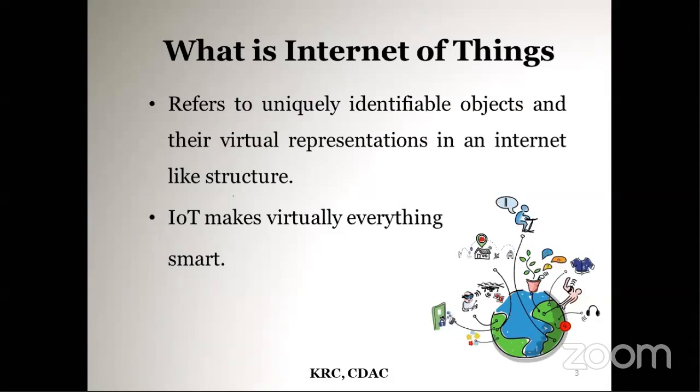Virtual representation means that we are connecting so many devices. So the actual definition is like this. It's a virtual representation of various objects in an internet-like structure, meaning that we are connecting everyday things to the internet so that they can collect and exchange the data. So IoT makes virtually everything smart. It can make every device smart.